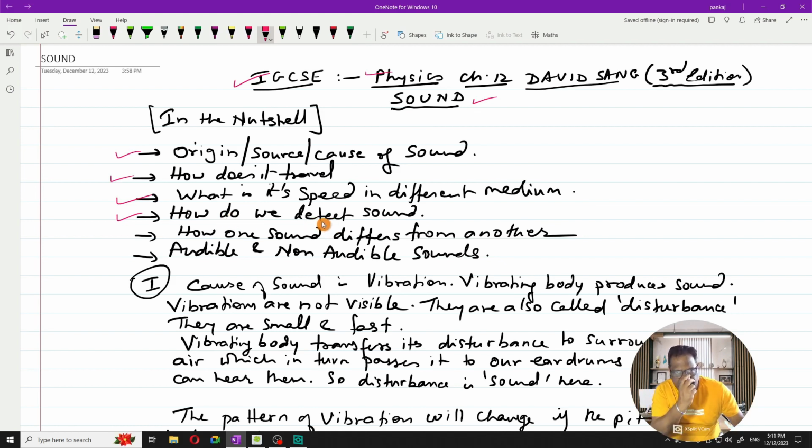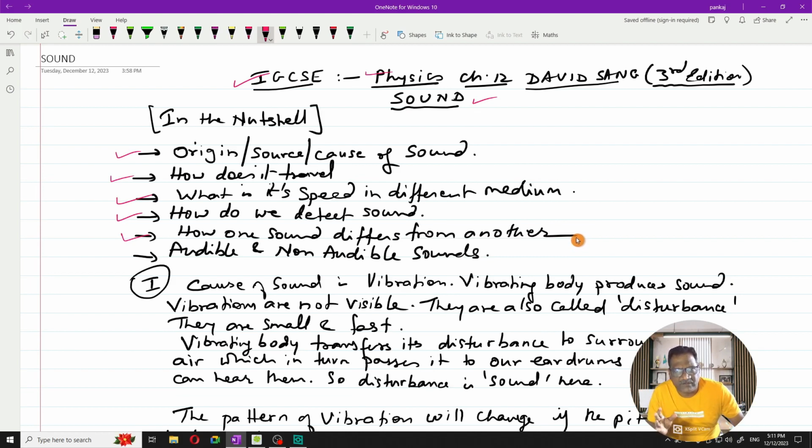Then the next one is how one sound differs from another sound. Sound can also be of different types, with different qualities. There can be a low pitch sound, a high pitch sound, a loud sound, a low amplitude sound. So various types of sound we are going to study.